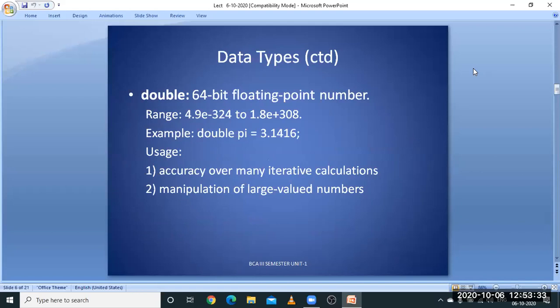Next, double data type, which is used for holding floating point data, similar to float, but it is 8 bytes in size, and it can hold values up to 8 digits after the decimal point. And accuracy is maintained by using this double data type for the large values which have been used.